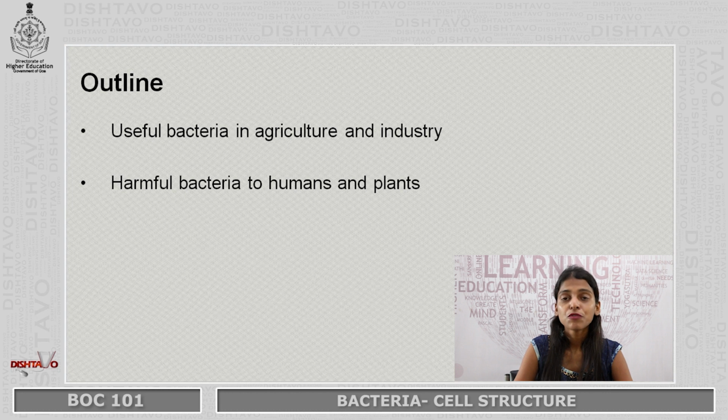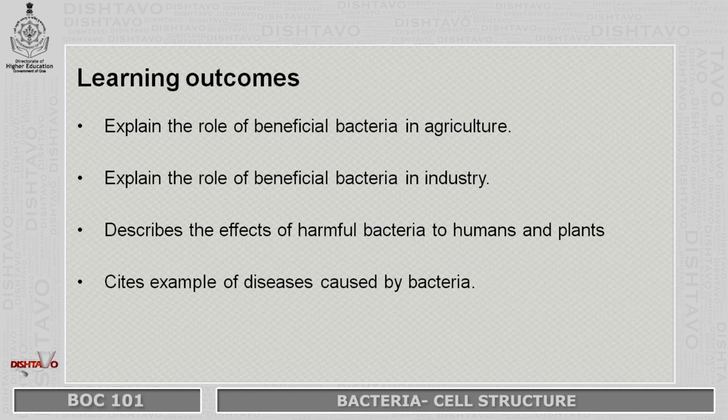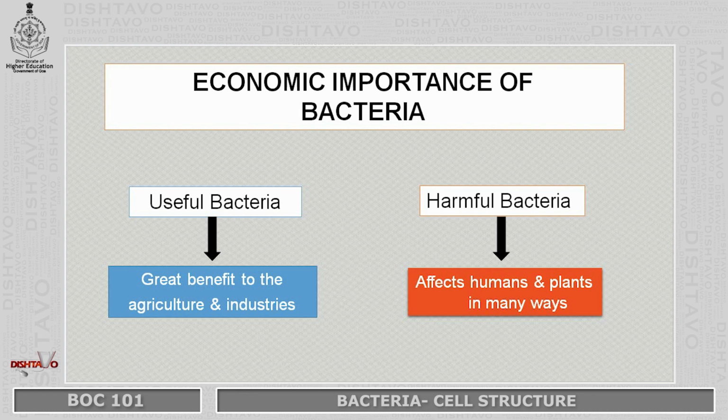So the outline. From this module we will be learning about the useful bacteria in agriculture and the industry, and we will also be learning about the harmful bacteria to humans and plants. The learning outcomes: from this module the students will be able to explain the role of beneficial bacteria in agriculture and the industry, describe the effects of harmful bacteria to humans and plants, and cite different examples of bacterial diseases which are caused by different groups of bacteria.